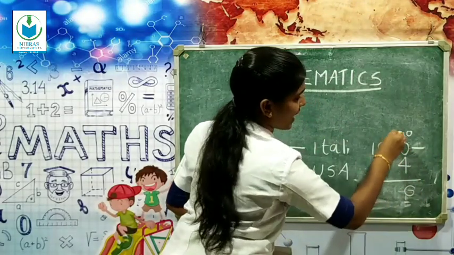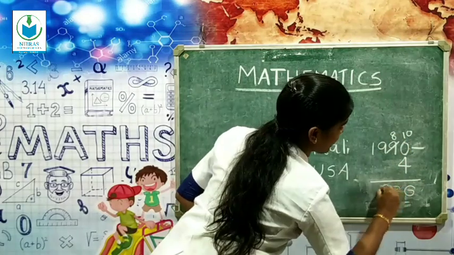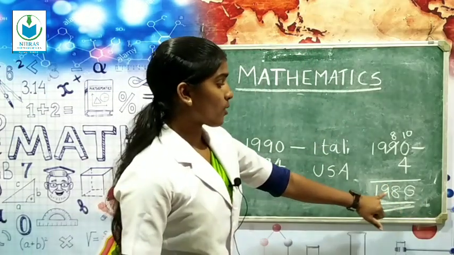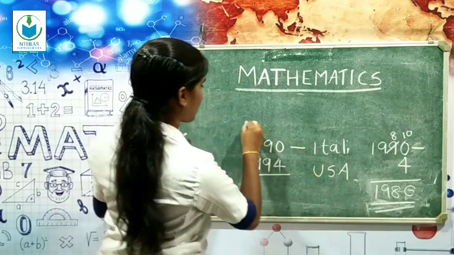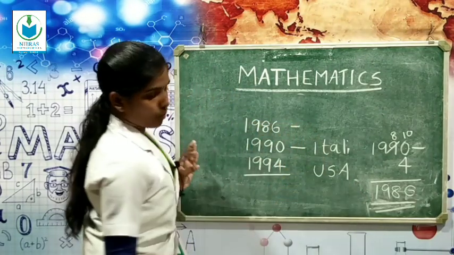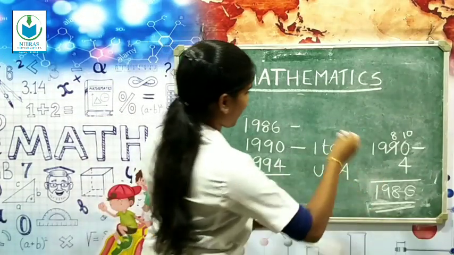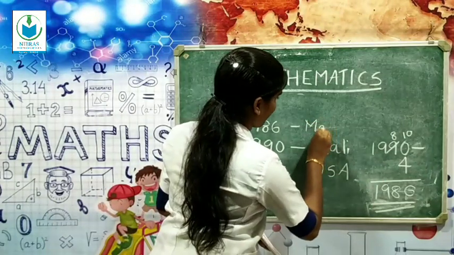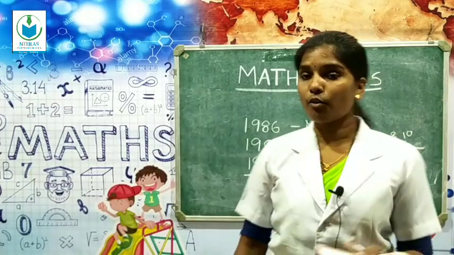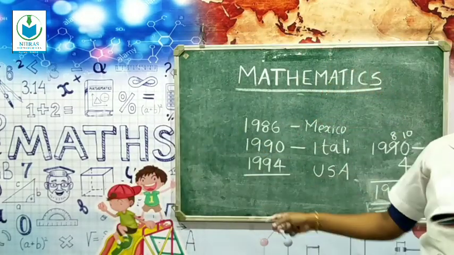So here 8, 9, 1. So 1986. Which country? Yes, Mexico. So all of you write the other years yourself.